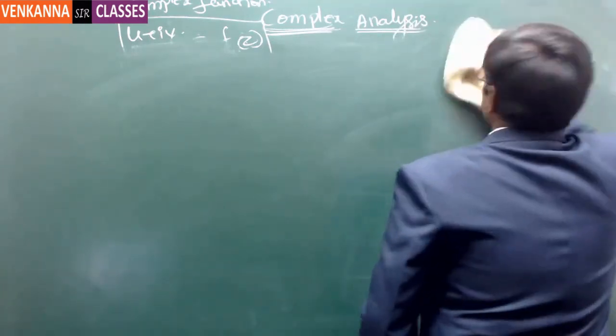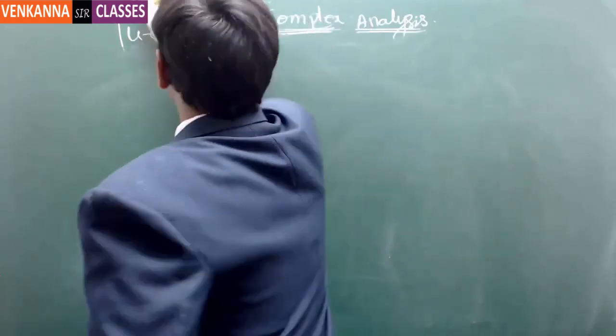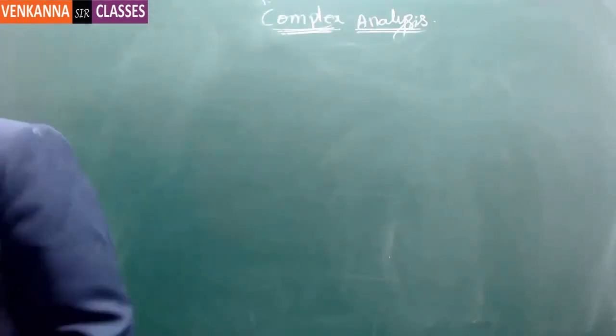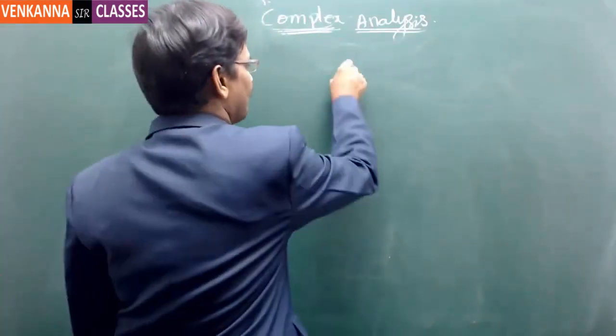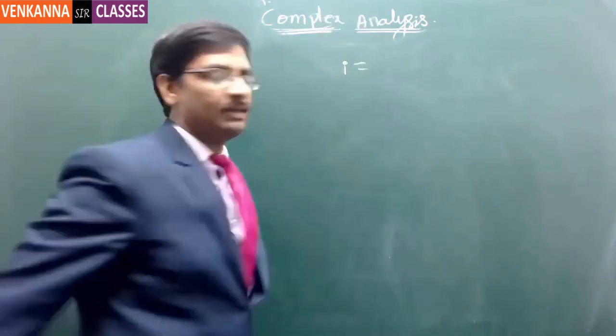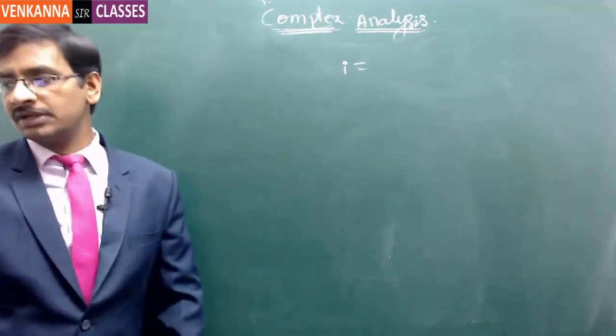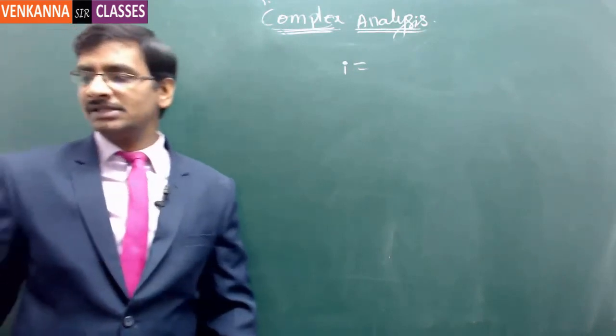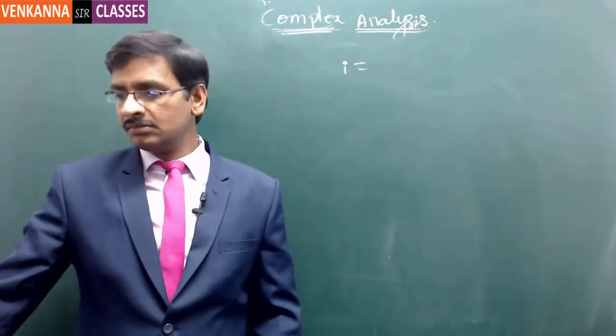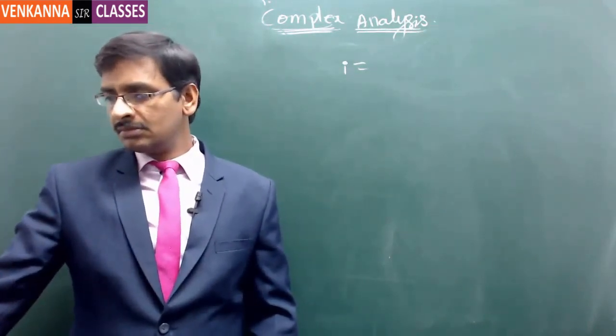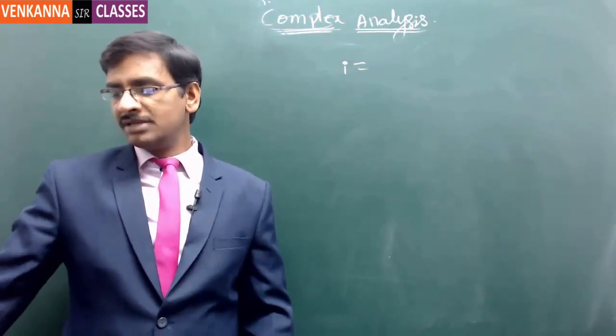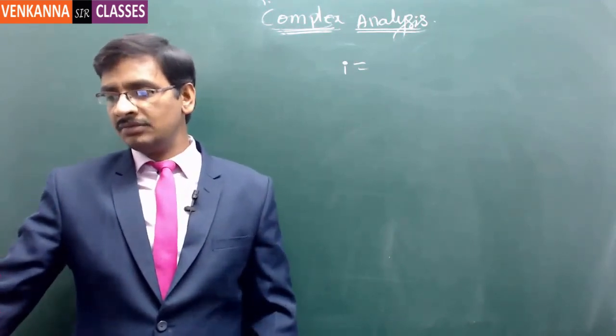So in that, first of all, I wanted you to address my query, right? What is this i? In a complex number or a complex function, this i comes into picture. What is this i? Square root of minus 1, imaginary number, any other answer?